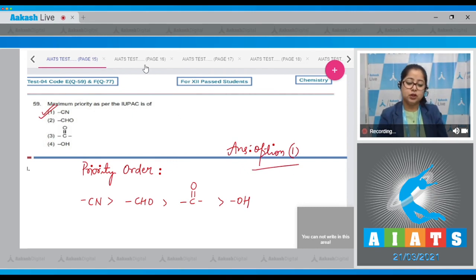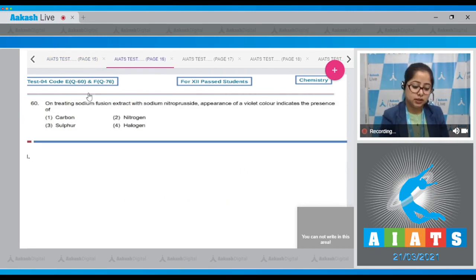Moving to next question, which is question number 60. Let's read it. On treating sodium fusion extract with sodium nitroprusside, appearance of a violet color indicates the presence of carbon, nitrogen, sulfur or halogen. Student, this indicates the presence of sulfur.